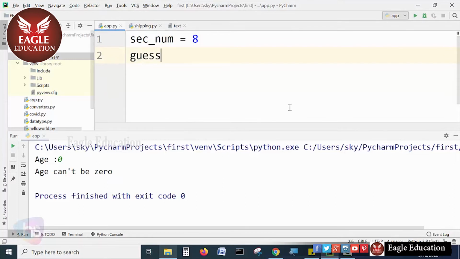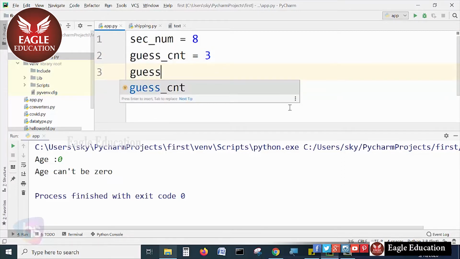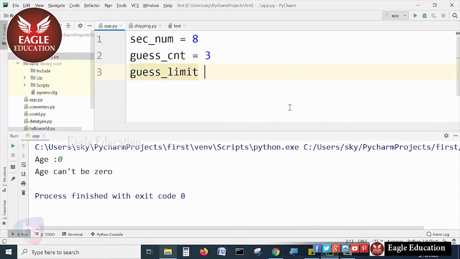And for the guessing count, how many times you can guess, I'm going to give 3 chances. So we take guess_limit, that is 3, and guess_count, by default the initial value, is 0.